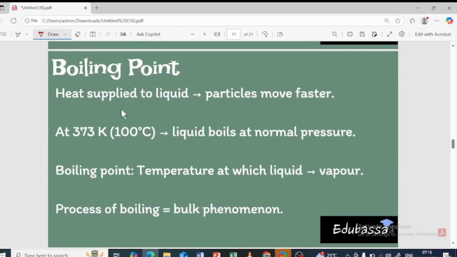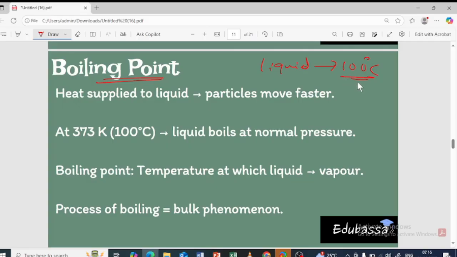Next is about the boiling point. What is boiling point? So I told you, after the ice becomes liquid, the temperature is going to increase up to 100 degrees Celsius. Okay, the thermometer will show the increase in the temperature because the liquid starts to boil, right? After it boils, it is going to show the temperature up to 100 degrees Celsius.